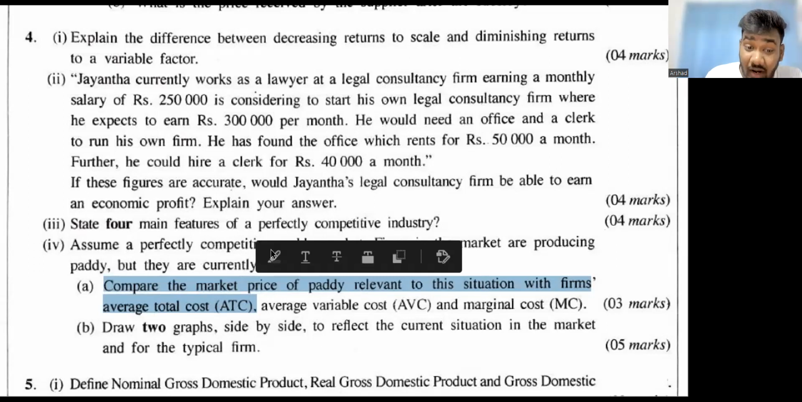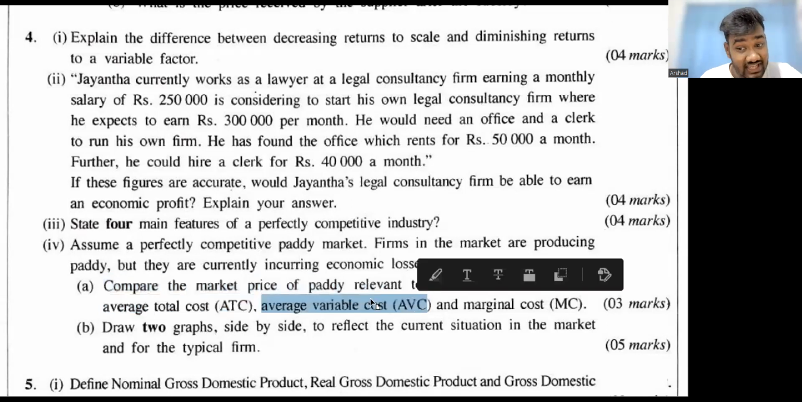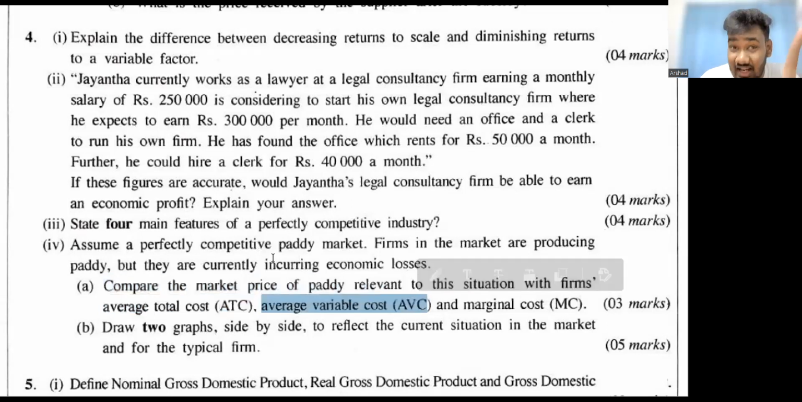Okay. What can you tell about the price compared to the average variable cost? Here they are saying they are making losses, but they are continuing. So what can you say? Compared to the average variable cost, what is the price? The price is more than the average variable cost. Why? Because they are still continuing. Even though they are making a loss, they are still continuing. Right. What can you tell about the marginal cost?